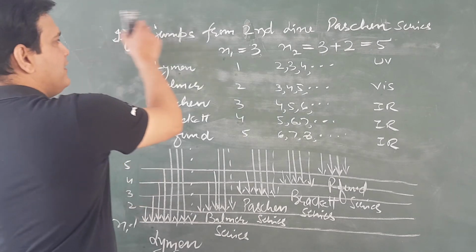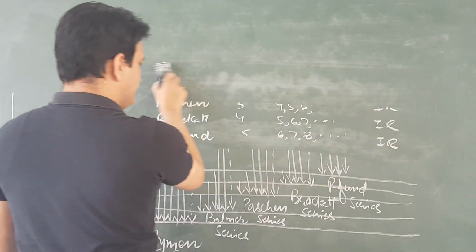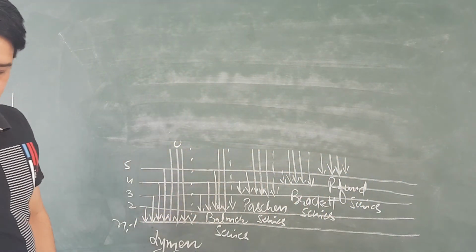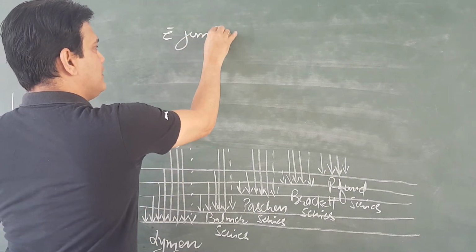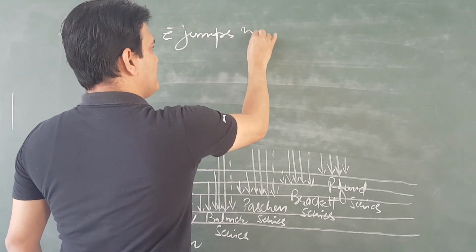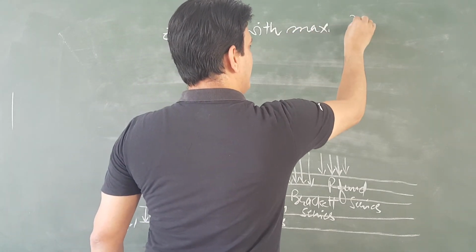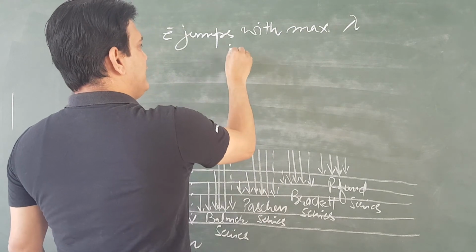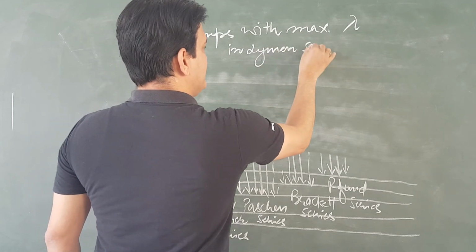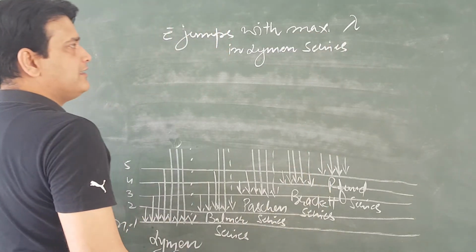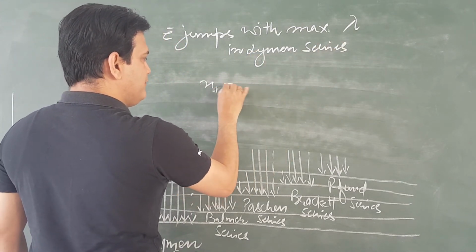Now two more special things are there. If the electron jumps with maximum wavelength in the Lyman series, as the series is Lyman, n1 will be equal to 1.